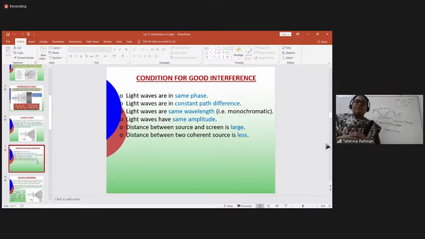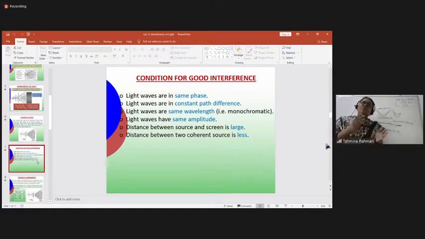Who can tell? One point. One is that the sources must be in the same phase. Then number 2, the same wavelength, and it is related to the frequency.